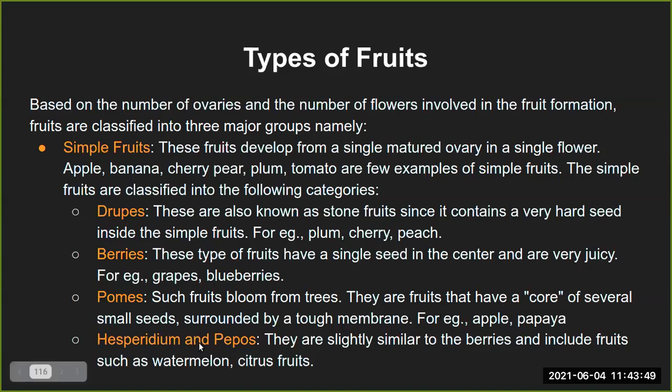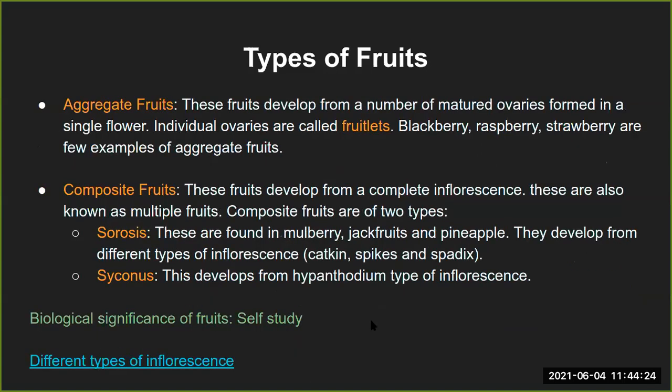And then the fourth one is the Hesperidium, also called pepos. These are slightly similar to berries and include fruits such as watermelon and citrus. Now, berries grow in bunches, right? These ones are individual fruits, but they have a structure similar to berries. But because they are structurally quite different from berries, there is a separate category. So these are the general types of simple fruits.